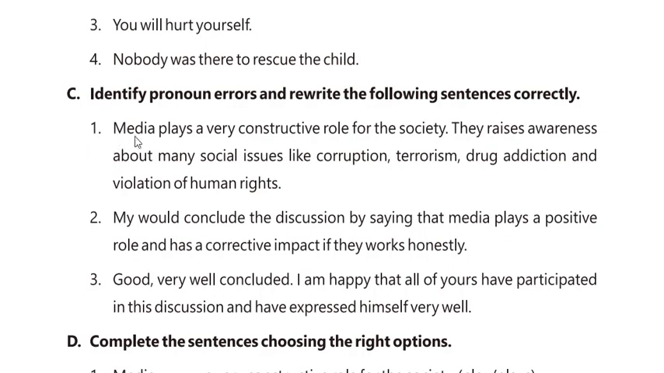Sentence number 1. Media plays a very constructive role for the society. They raise awareness about many social issues like corruption, terrorism, drug addiction, and violation of human rights. Students, media is a singular noun. Media uses a singular pronoun, the pronoun it. Media plays a very constructive role for the society. It raises awareness about many social issues.